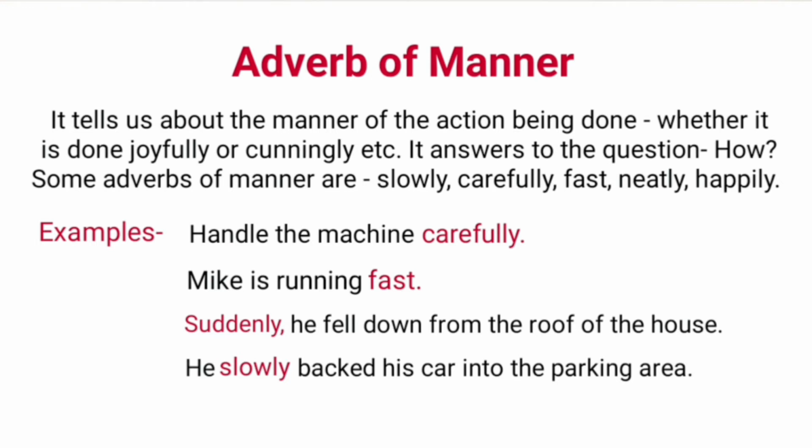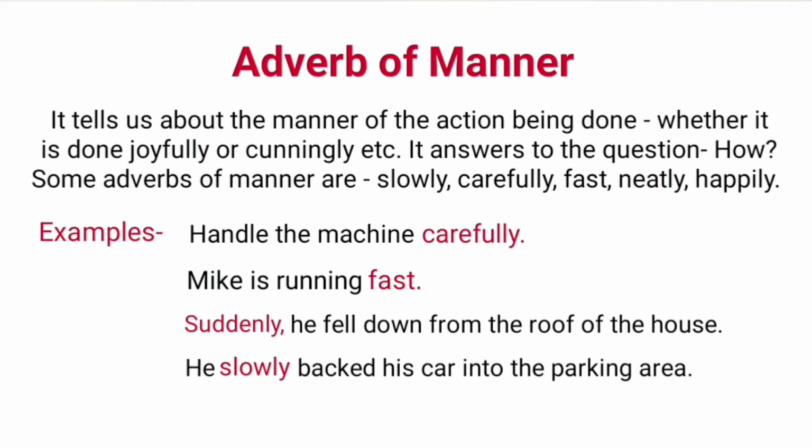Examples, handle the machine carefully. Here, the action is being done carefully, so carefully is an adverb of manner. Second example, Mike is running fast. Here, answer to the question how is fast, so it is an adverb of manner.